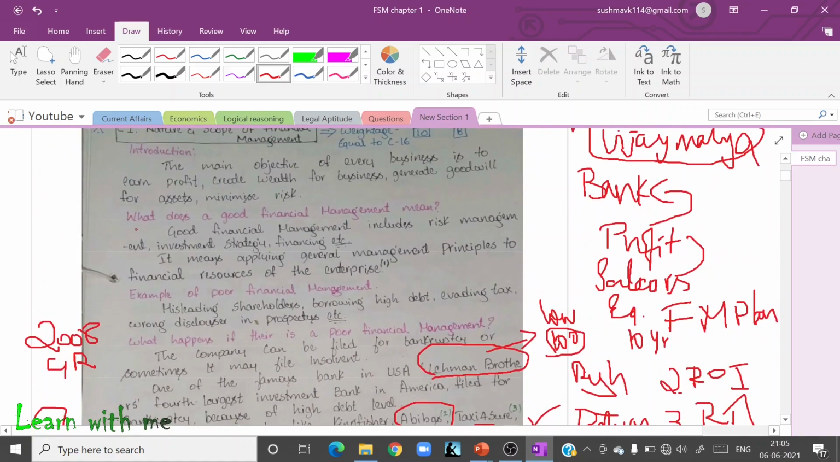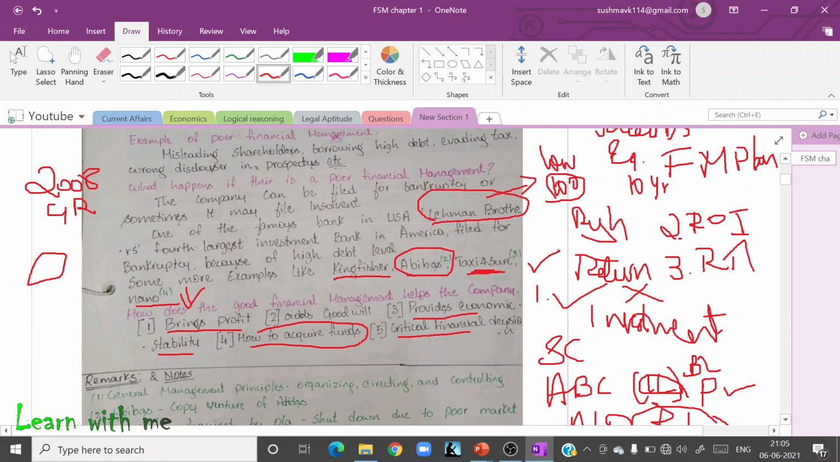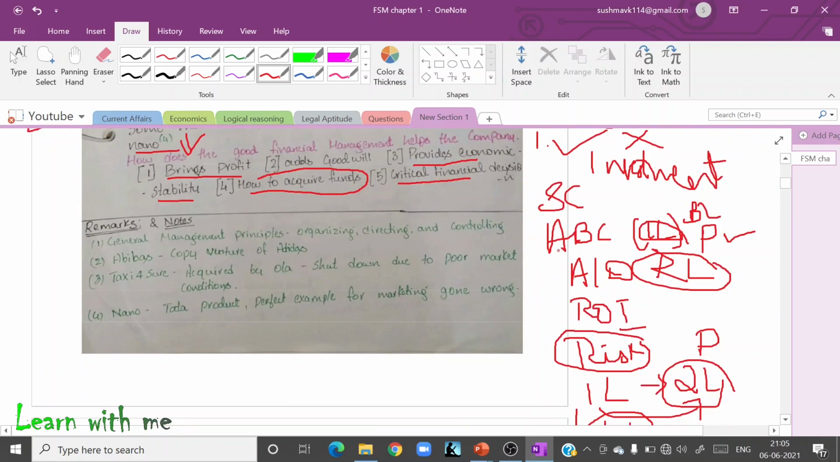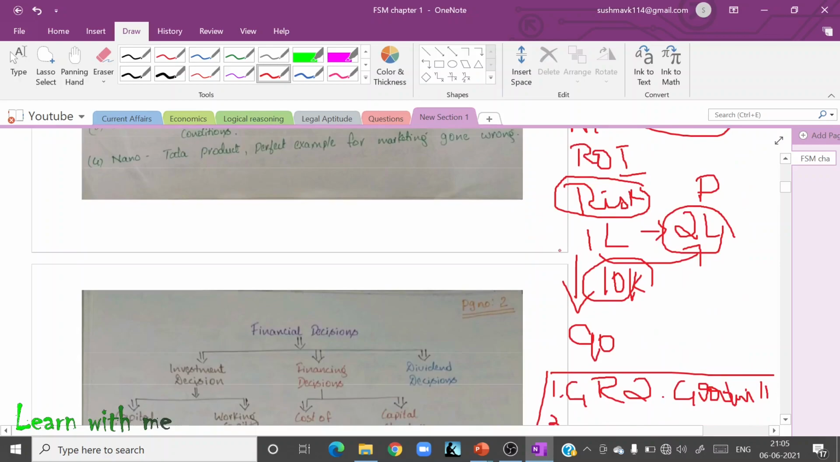Okay, let me tell you what a good financial management means. I have told you about Vijay Mallya's example. Now you have to tell me what you mean by good financial management. Don't copy it from here. You have to comment in the comment box. So this is the homework for you. What does good financial management mean?